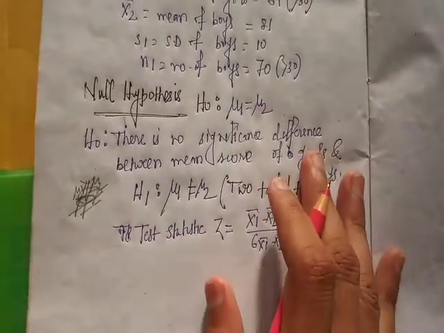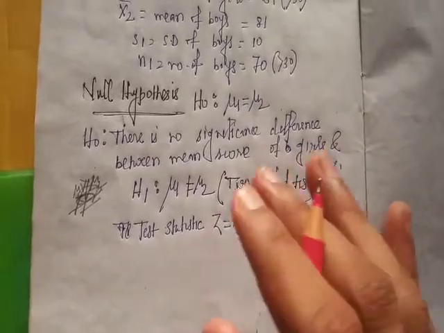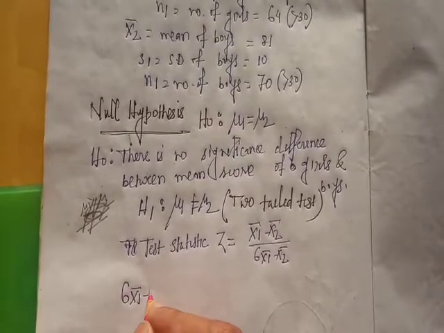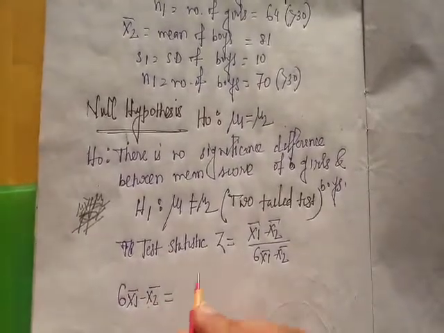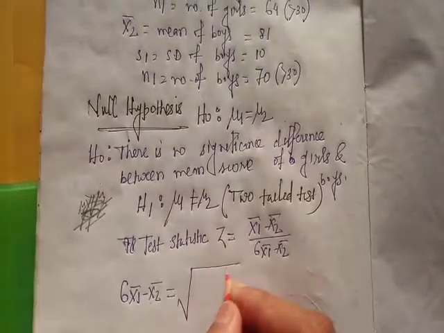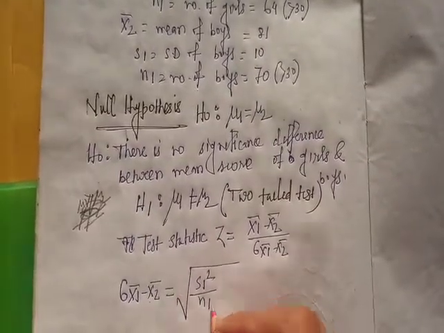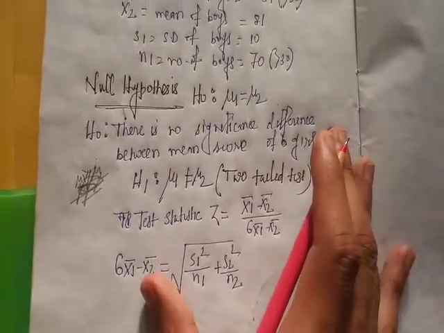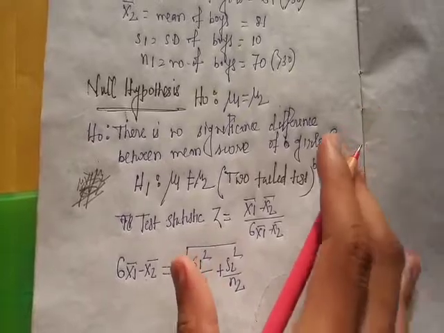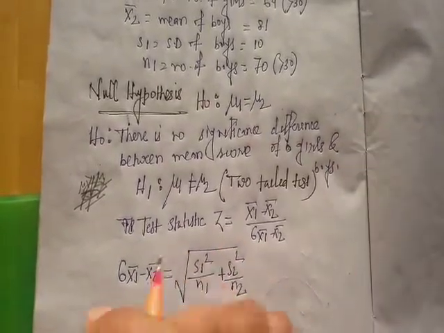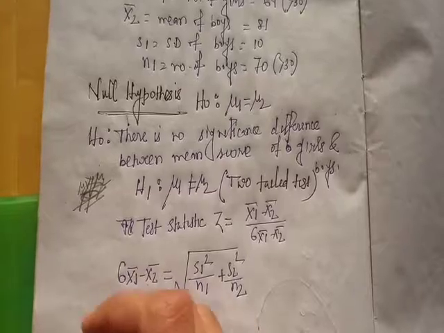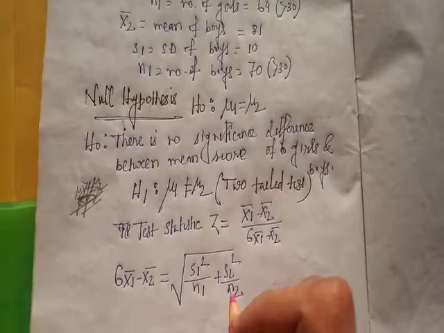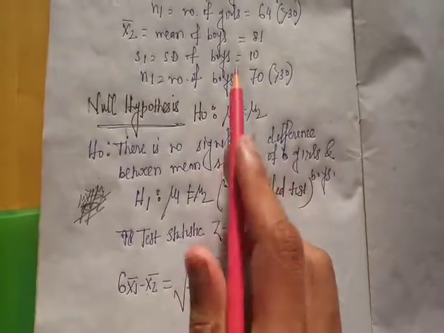Since here the population standard deviations sigma 1 and sigma 2 are unknown, the standard error of x1 bar minus x2 bar is equal to root over s1 square by n1 plus s2 square by n2. Since population standard deviations are unknown, in this case we use the value of standard error of difference of two means as root over s1 square by n1 plus s2 square by n2.